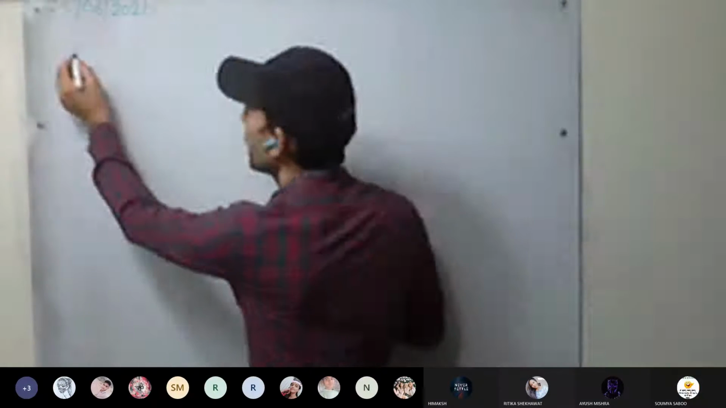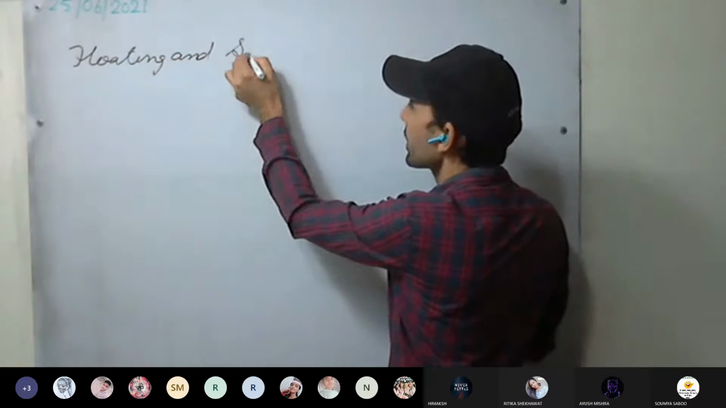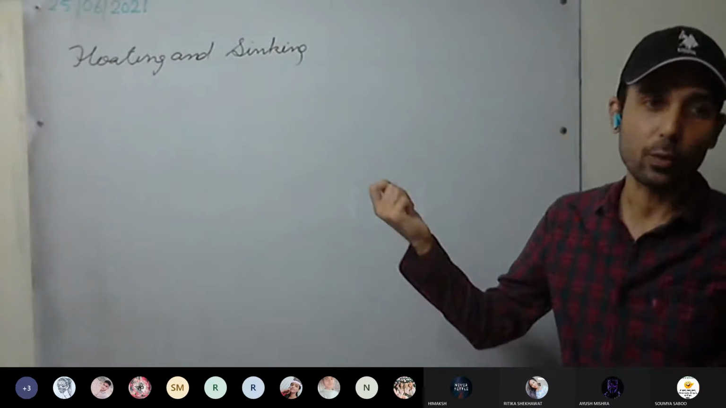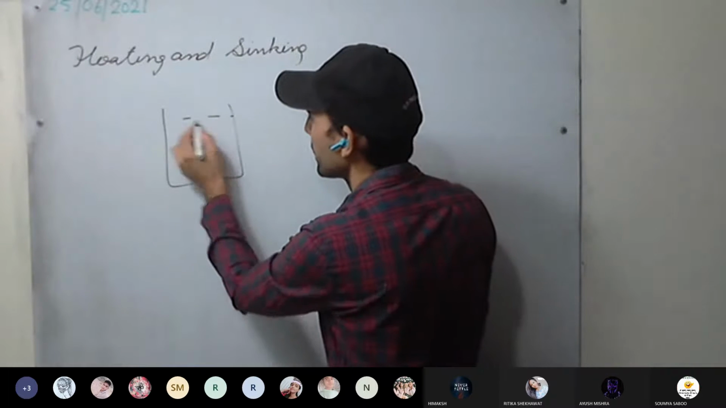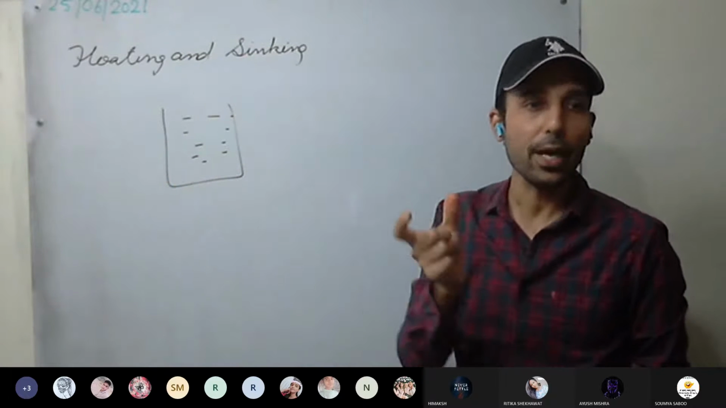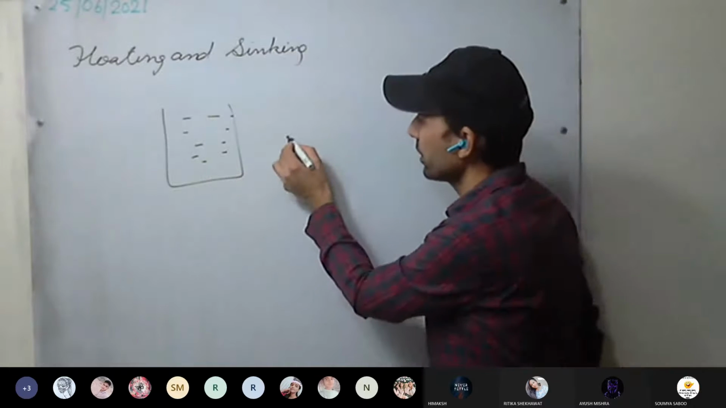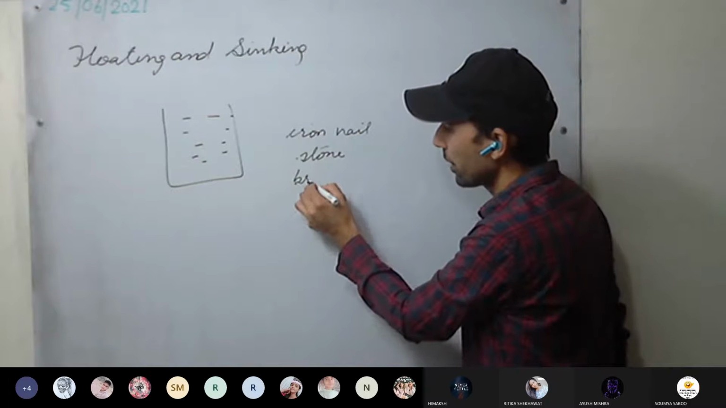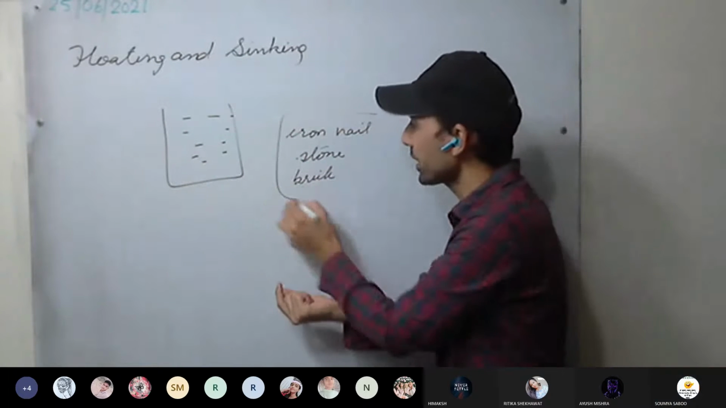Floating and sinking. You all have seen or experimented a lot with water. For example, you have taken water in a tumbler. Now, when you drop iron nails or stone or brick, they get submerged, they sink. These all sink in water.